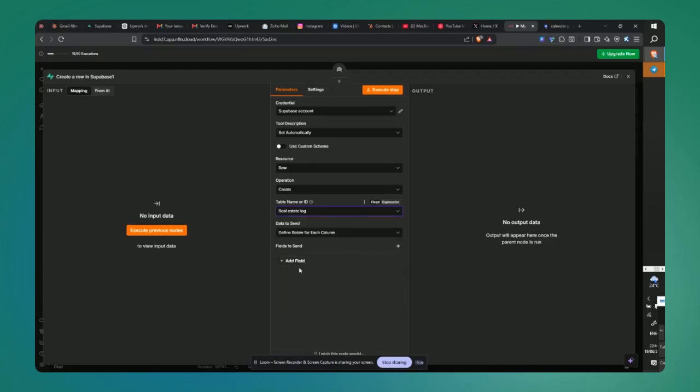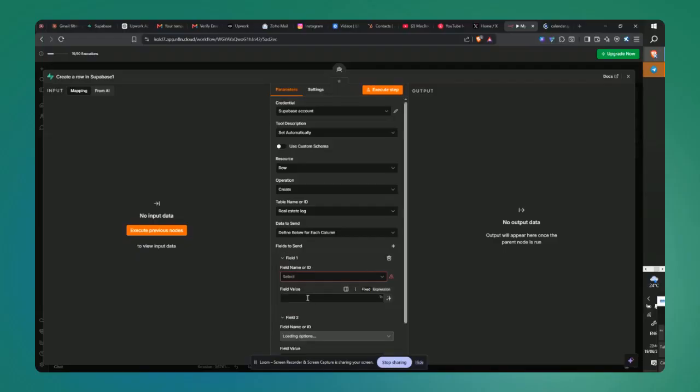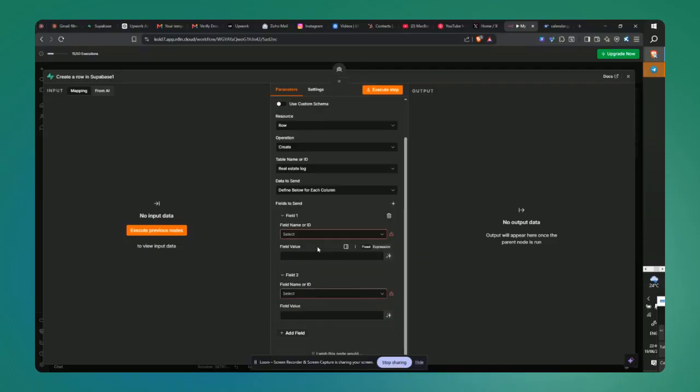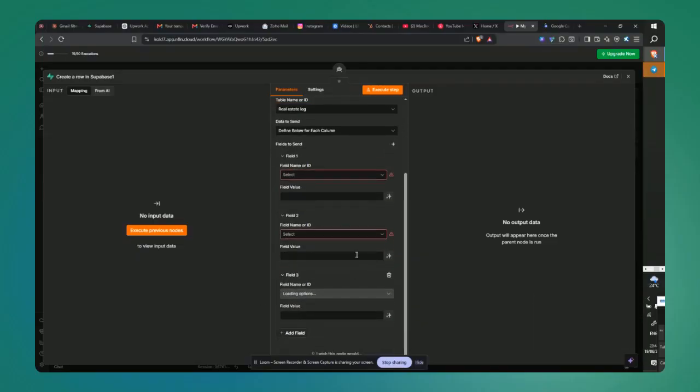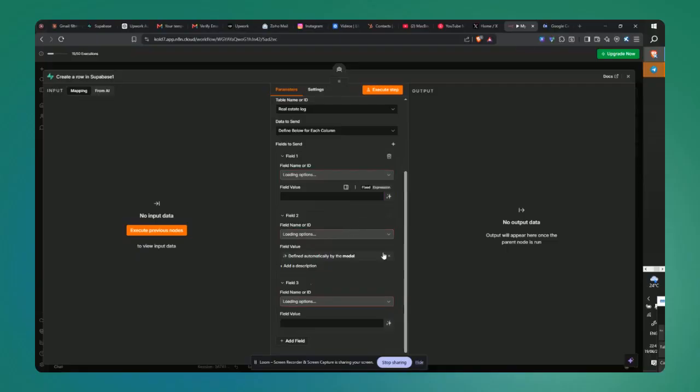Then you have to manually open each one of those headers, and you don't have to input any expression. You can just set that to let the model define, and you do that for every single row you've created. You don't have to add the description.